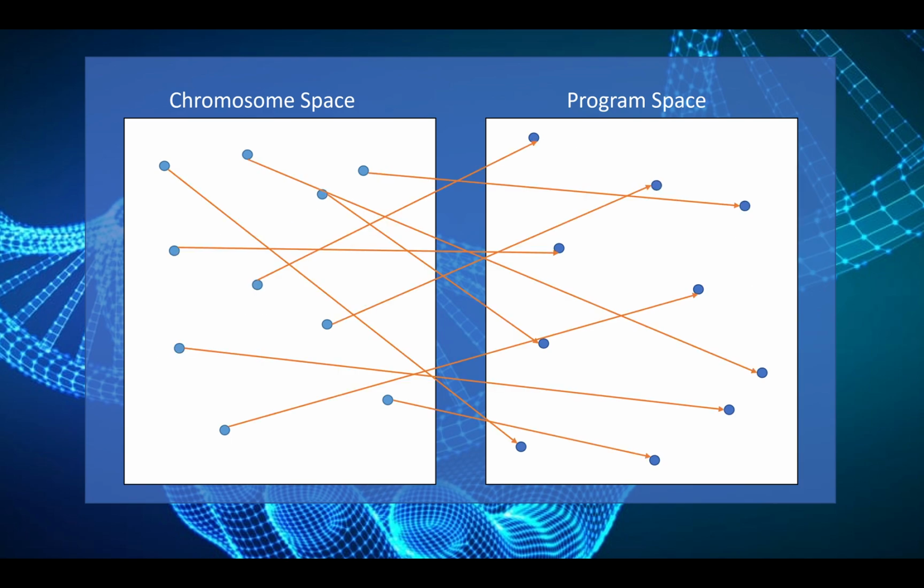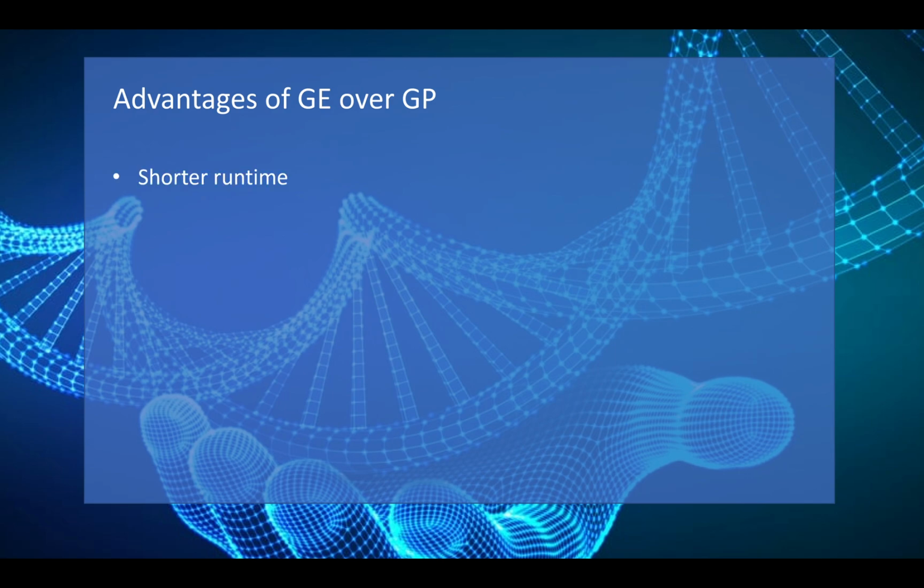Chromosomes map to programs by pushing the binary string through a context-free grammar that generates a resulting parse tree. Searching and genetic operations occur in the chromosome space, however fitness evaluation still occurs on the produced parse trees. GE has a shorter runtime than GP due to the simple representation of binary strings.